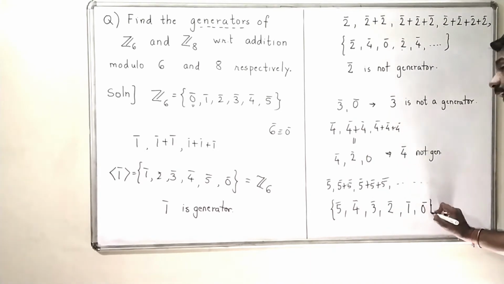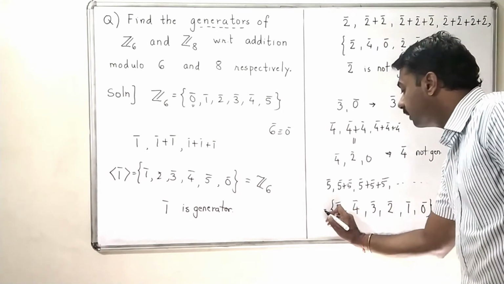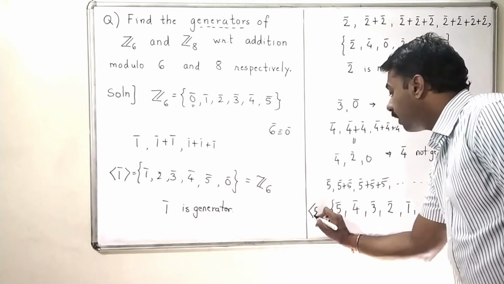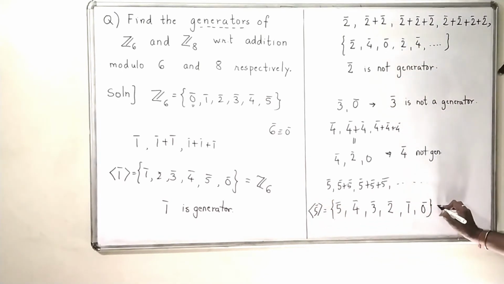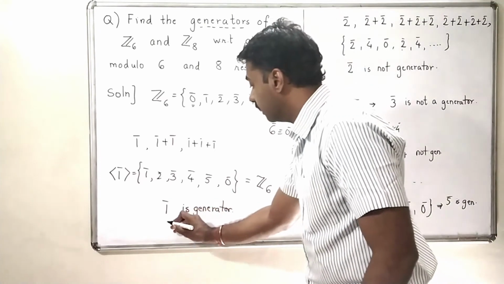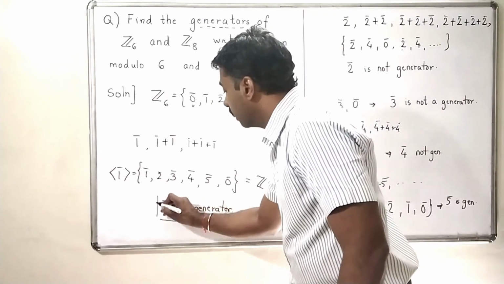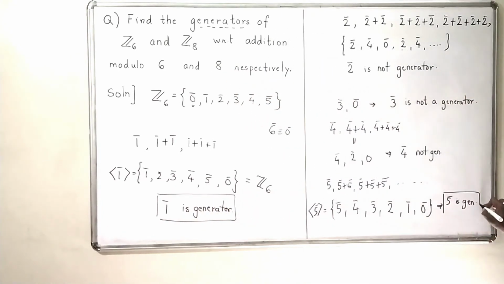So I am getting all the elements of Z6, and this means 5 bar is a generator. So I have got 2 generators of Z6: the first generator is 1 bar and the second generator is 5 bar.